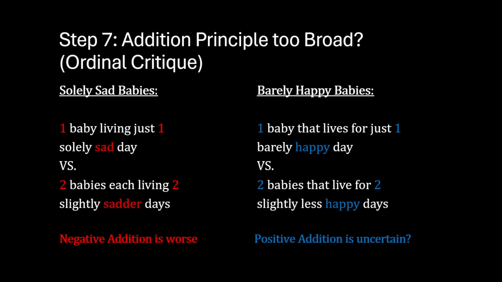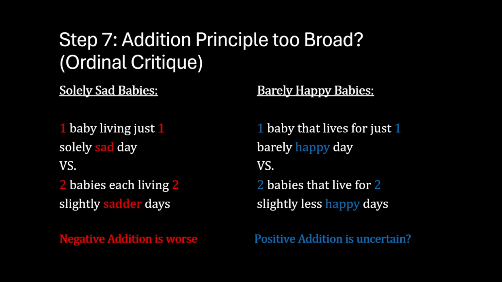In order to determine whether the one baby is better or worse off than the two babies, we would have to know something about the relative welfare of the one baby versus the relative welfare of the two babies, and we would have to make comparisons based on that. If we don't have that information, it is uncertain whether the addition of two babies is worse than the addition of one baby.